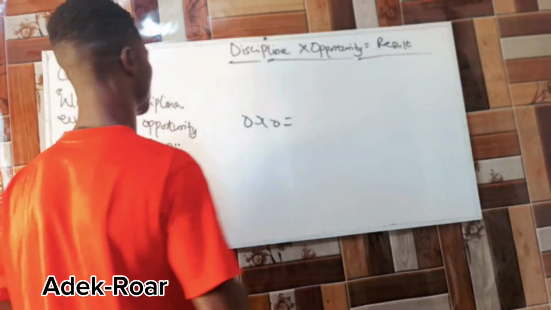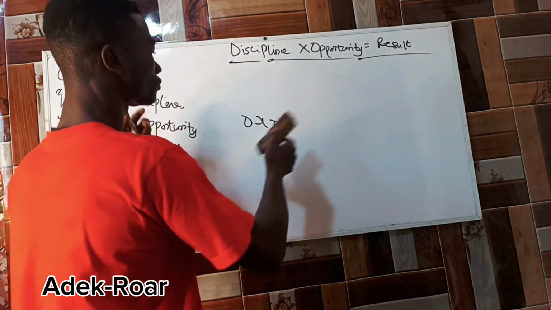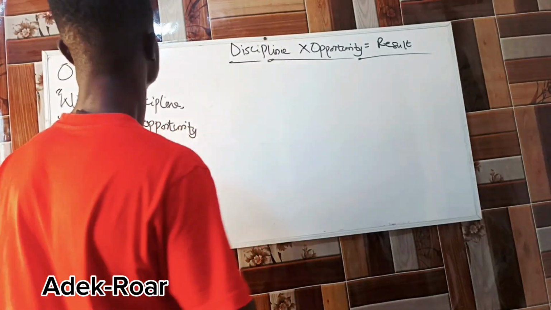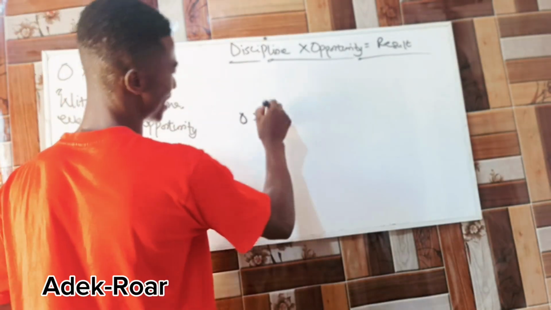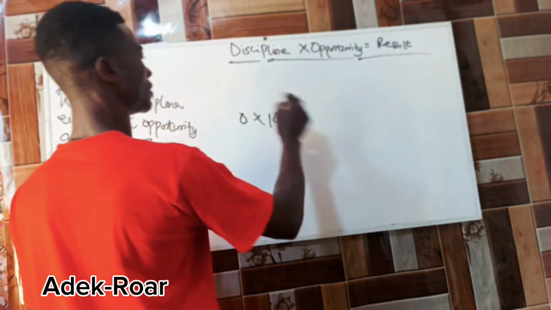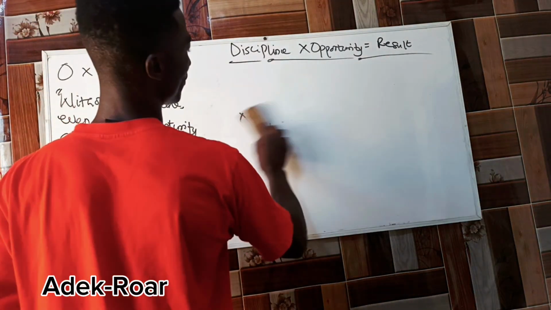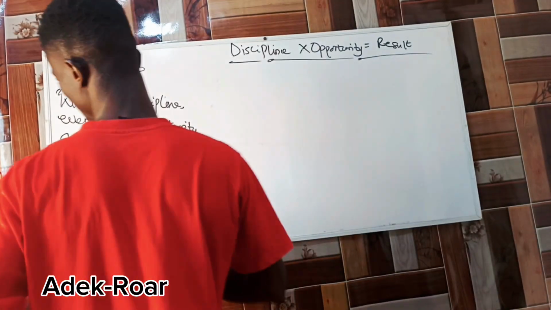So that's what it is talking about. So 0 times any number is just 0. So that's why we have 0 times 100 equal to 0. That is a mathematical proof that any number multiplied by 0 will give us 0.